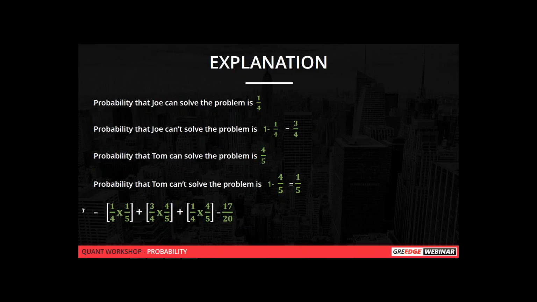So it is 1 by 4, that is, Joe is solving the problem right into Tom is solving it wrongly, plus Joe is solving it wrongly into Tom is solving it correctly, plus both Tom and Joe are solving it correctly. So if you add all these probabilities, you'll end up at the answer 17 by 20.